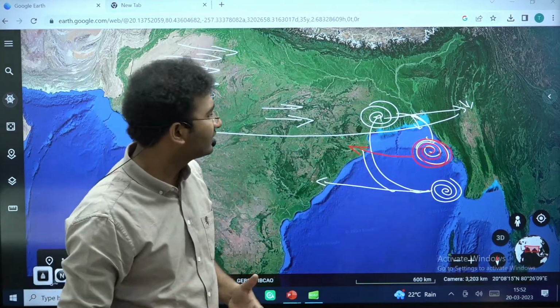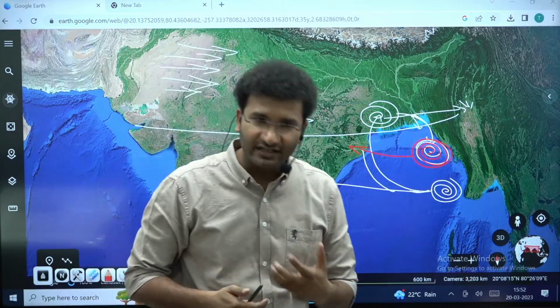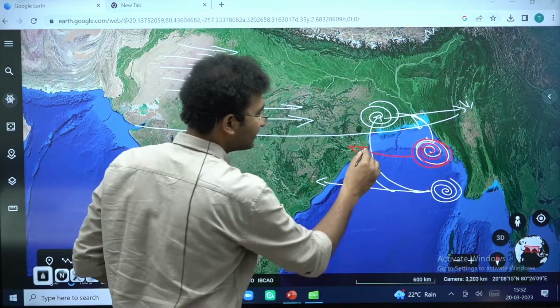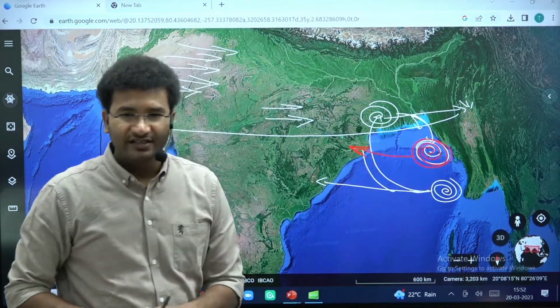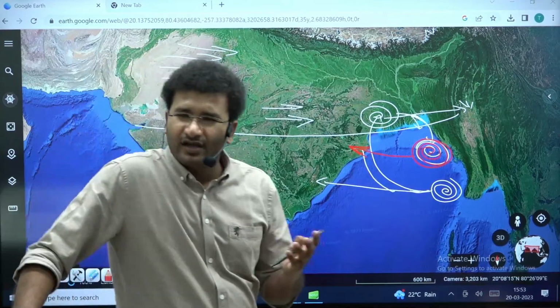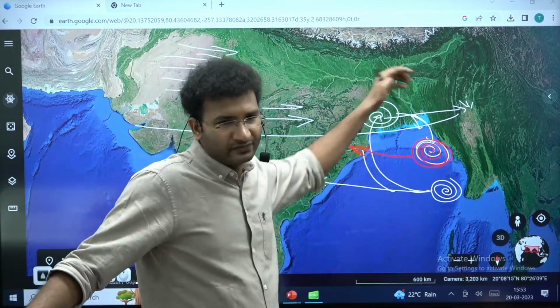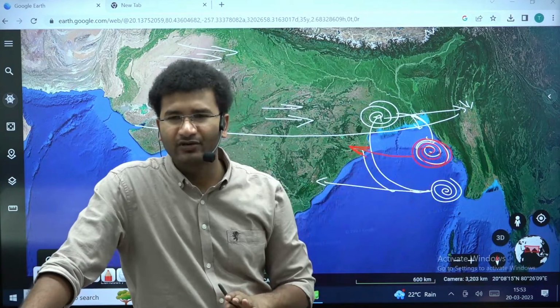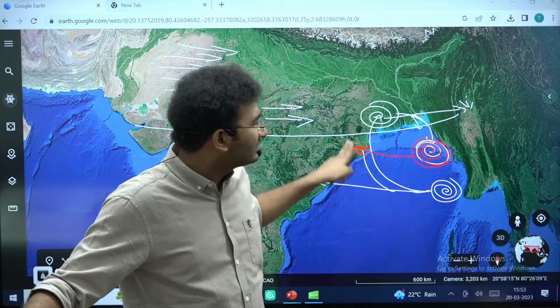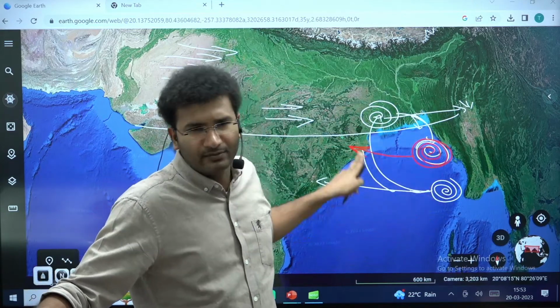In the recurving of the cyclone, usually the intensification of the cyclone takes place, right? As long as the intensification is there, the destruction is very evident. Now in India, on an average, at least one cyclone will take a recurve. This is what the Indian Meteorological Department data says, right? So these cyclones take a recurve, again they intensify and they come back.